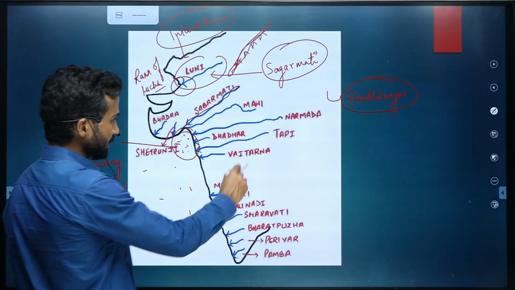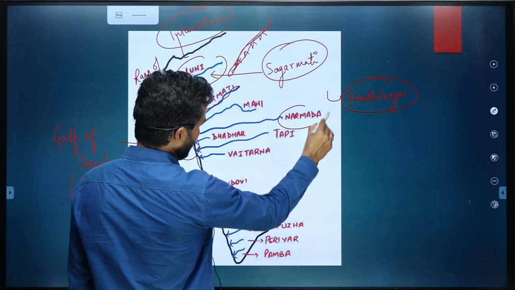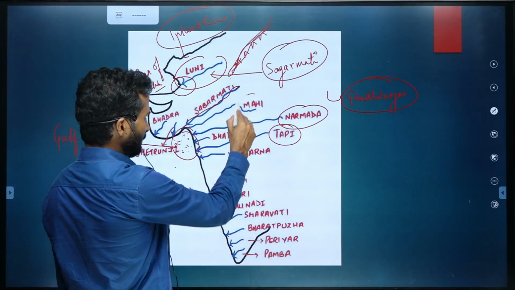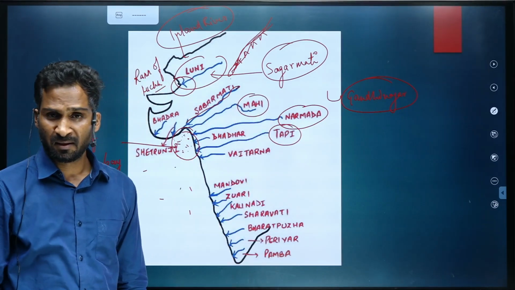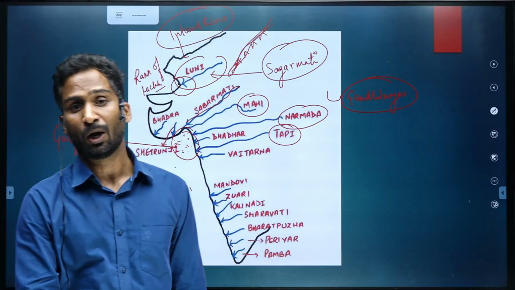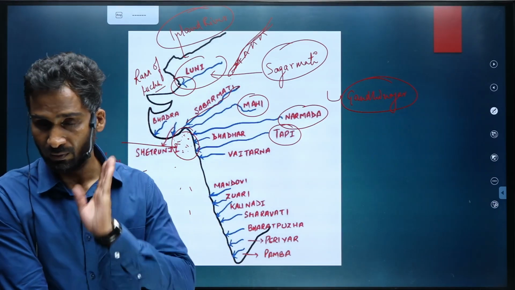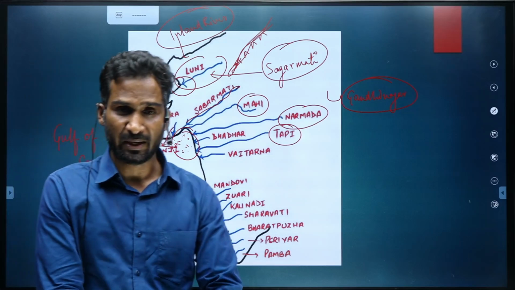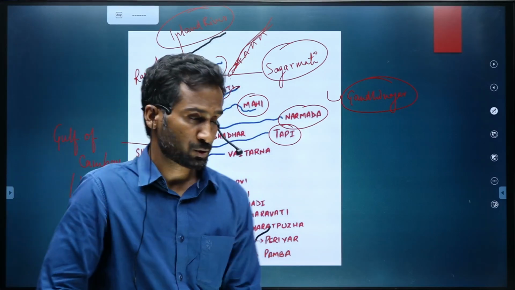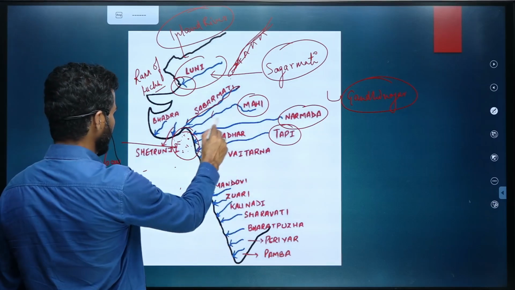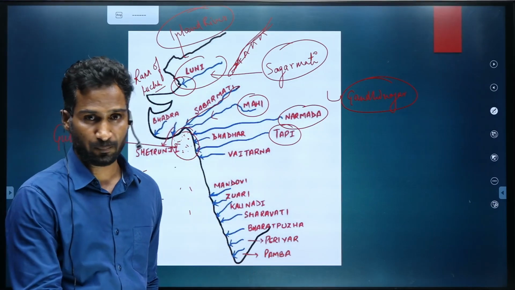Then I already told you about the Narmada river and the Tapi river. If you can remember the Mahi river, the Mahi river originates north of Vindhya. There is a plateau called the Malwa Plateau in Madhya Pradesh. So Mahi originates from the Malwa Plateau, flowing westward, draining into the Gulf of Khambat.